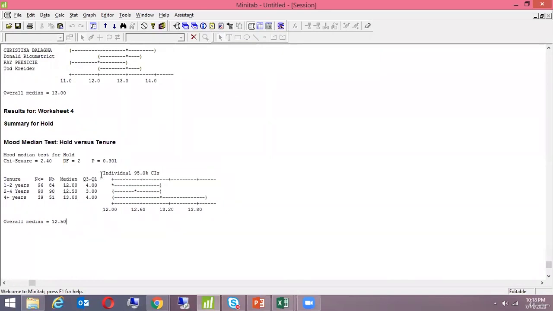If the p-value would have been lesser than 0.05, whichever has the higher median, because it's whole time, is where I'll be focusing. I will be working on that particular tenure to improve the problem. Is this clear to all of you, what action I will be taking and which categories I will be working on?